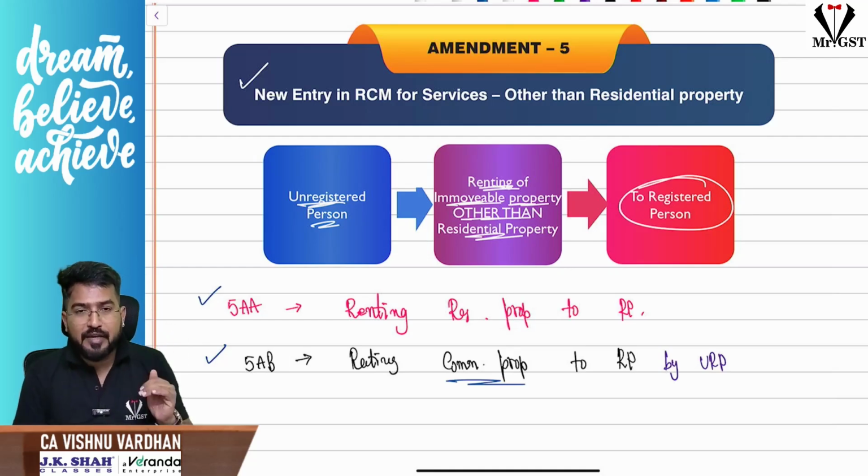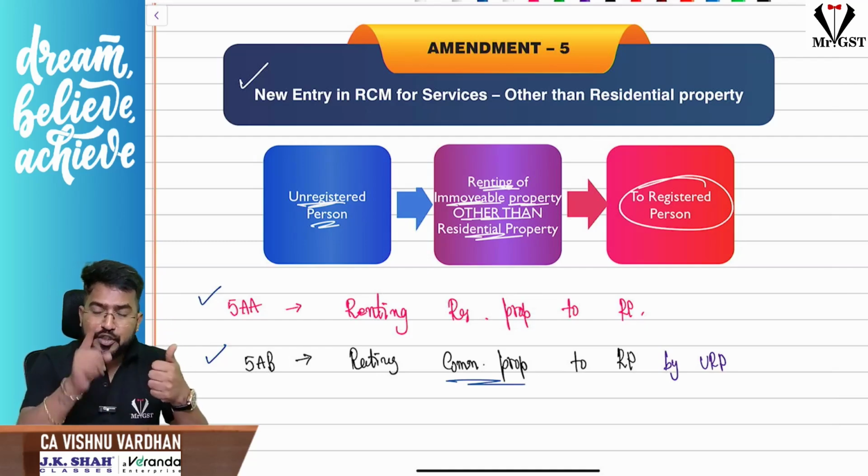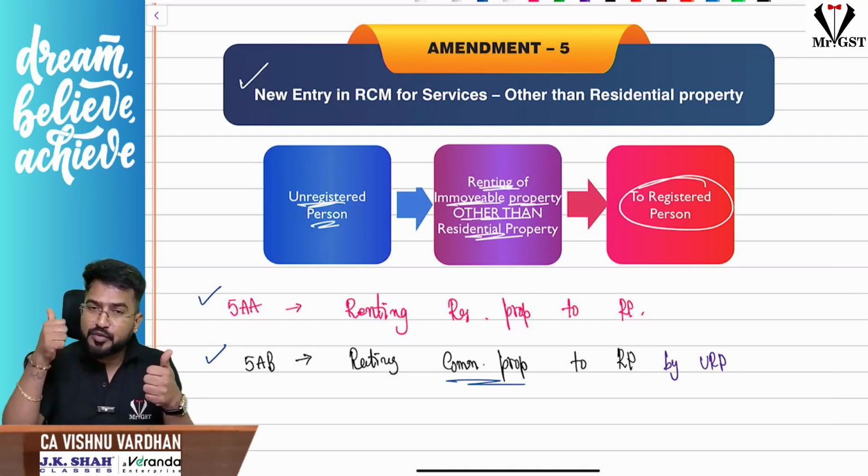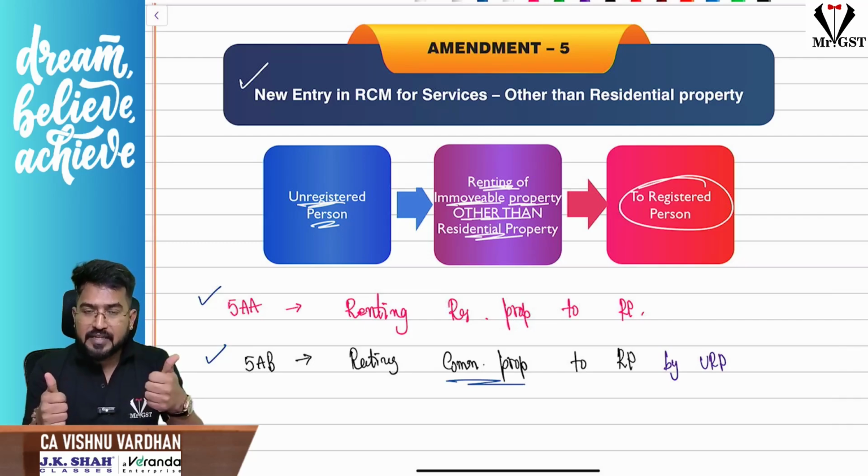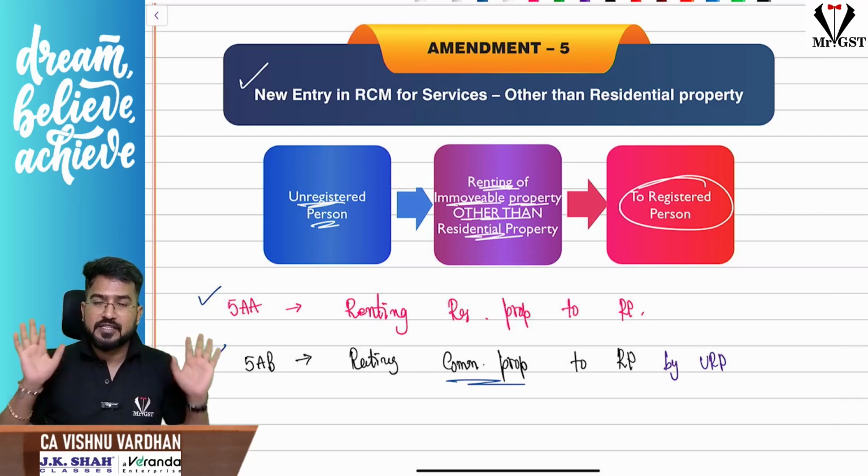But entry 5AB is renting of commercial property, of course for commercial purpose only. The supplier should definitely be unregistered, the recipient should definitely be registered. So supplier unregistered, recipient registered, then only RCM. Please be very careful here.